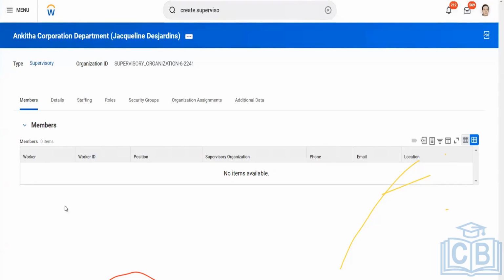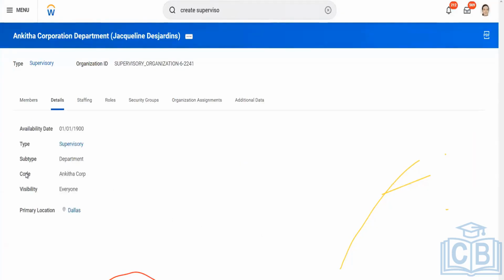Now coming to the next tab, the Members tab. Whenever you hire a person and they are completely hired in an organization, they will reflect under the Members tab. Always remember, if you have hired successfully, then the person will come up under the Members tab. Now coming to the Details tab, it will have your availability date, type, subtype, code, visibility, primary location, and staffing model. As of now, I have selected the staffing model as position management, so my staffing model has been reflected here.